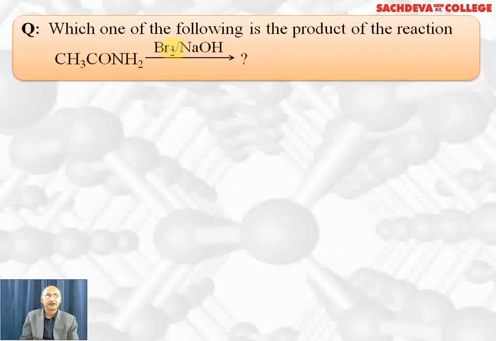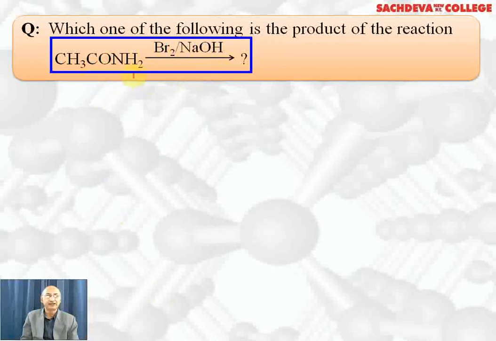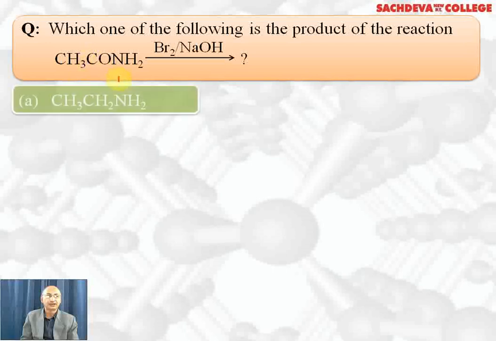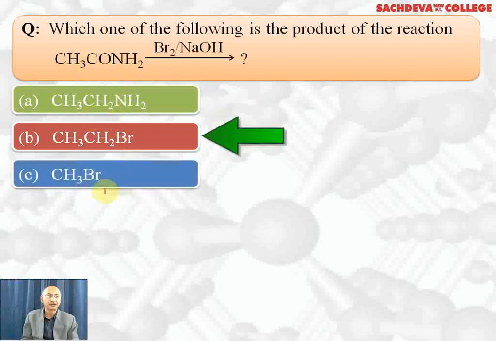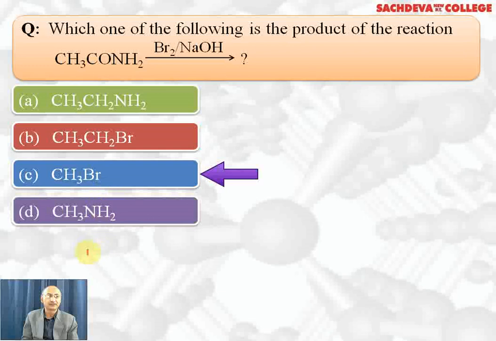Next question, which one of the following is the product for the reaction CH3CONH2 reacts with Br2 and NaOH? This reaction is Hoffmann bromamide reaction. This CO group will be lost. CH3NH2 will be the product. CH3CH2NH2 cannot be the product. CH3CH2Br also is not the product. CH3Br cannot be formed. Correct answer is CH3NH2 because we get amines containing one carbon atom less.